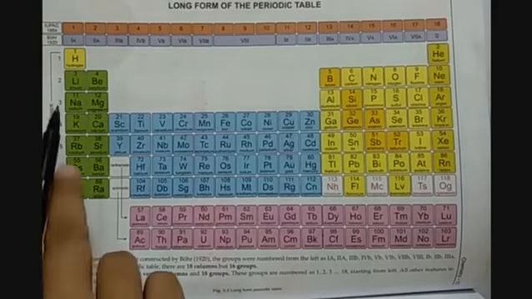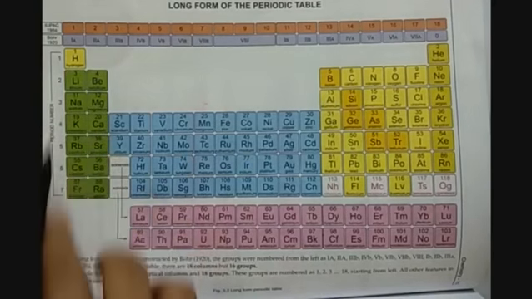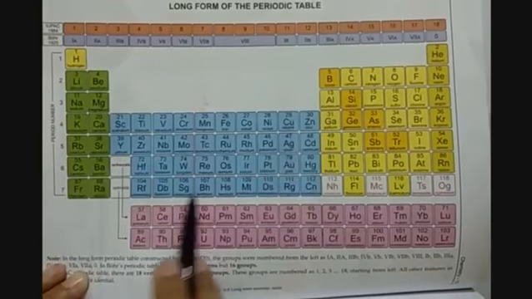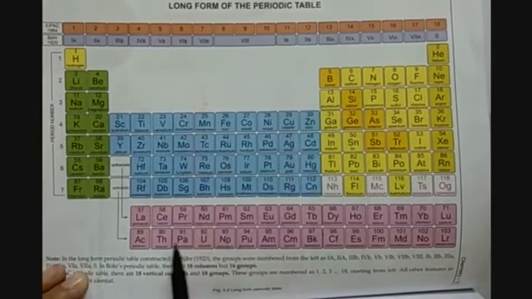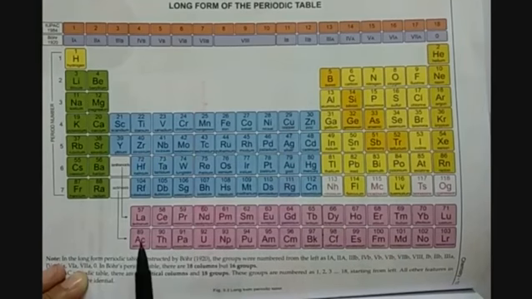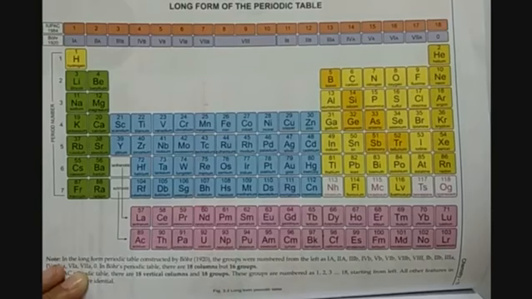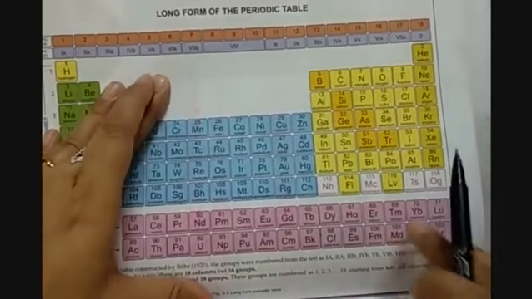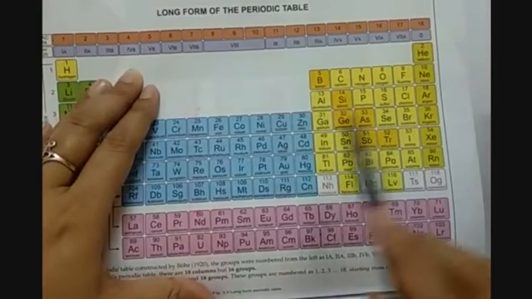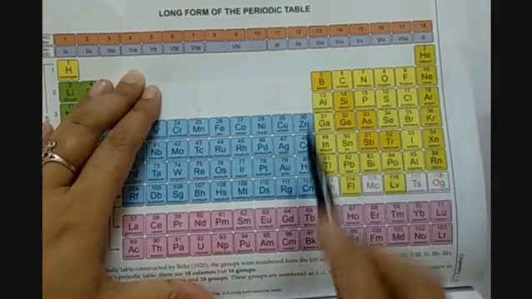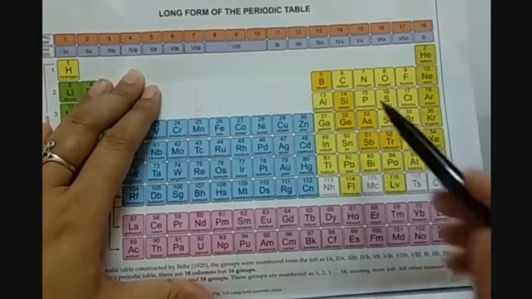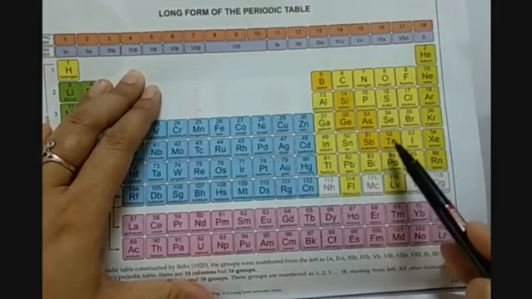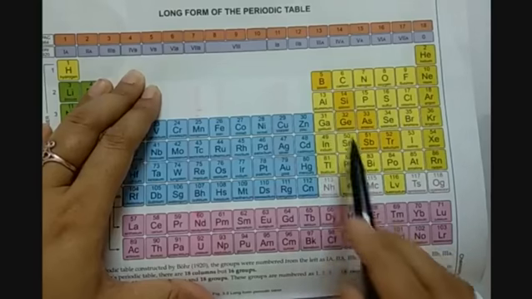So here we have some of the metals in the middle which are indicated by this blue color, and then metals are here also which are represented by pink color. Then non-metals are placed on the right side of the periodic table. Here you can see that all the non-metals are represented by yellow color. But some dark yellow color elements are also there.